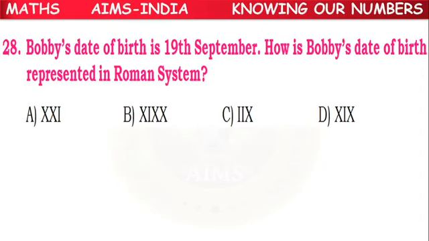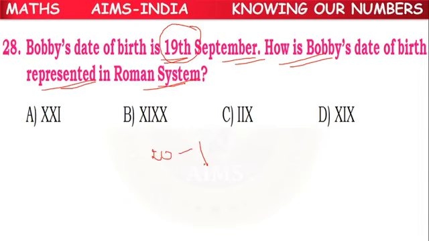So next. Bobby's date of birth is 19th September. How is Bobby's date of birth represented in the Roman system? It means 19. How to write 19?